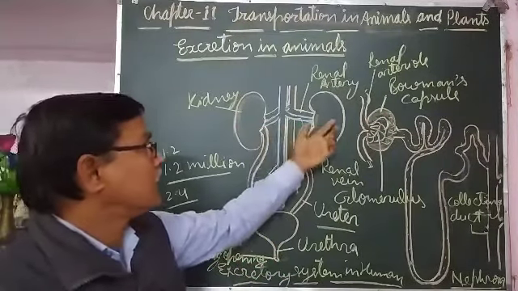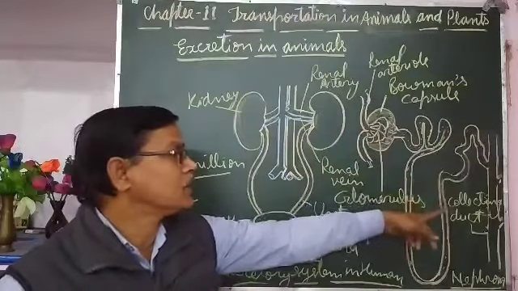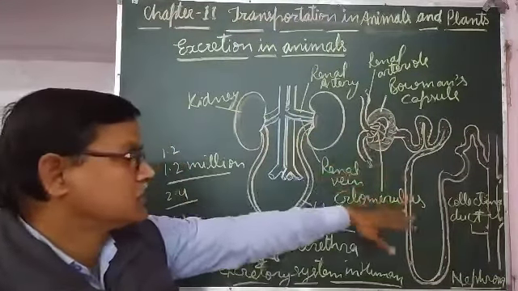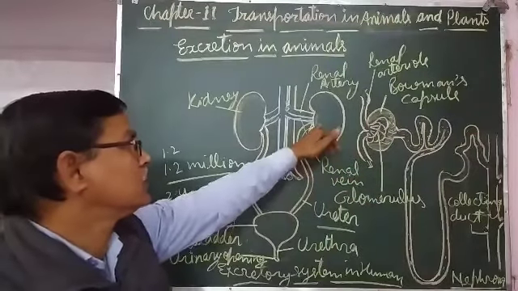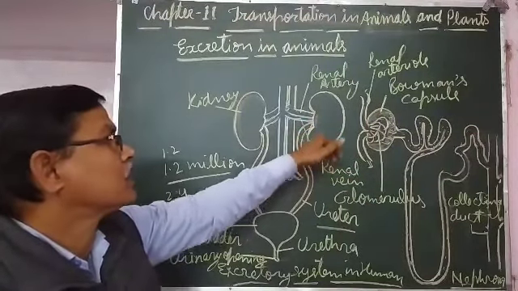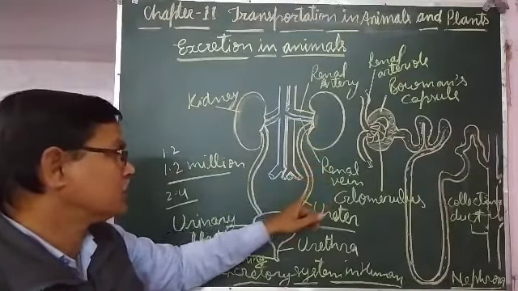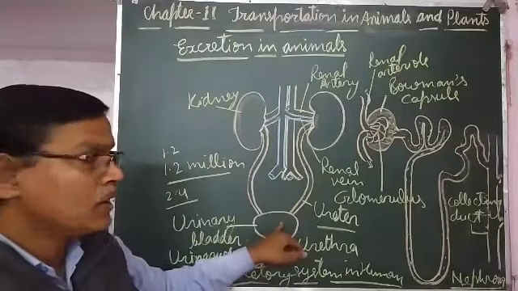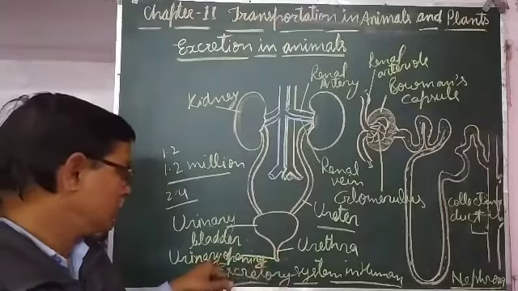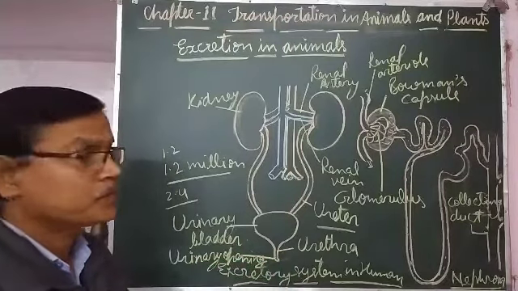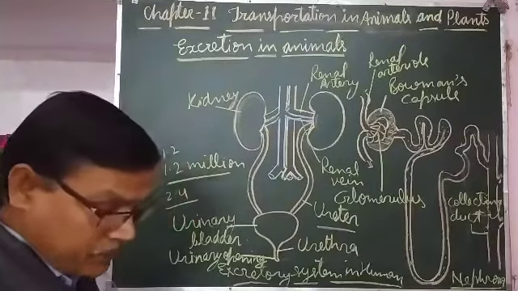After filtration, the urine is collected into the collecting duct, and many collecting ducts join and form a thick tube, which comes out from the kidney carrying the urine. The urine comes through the ureters into the urinary bladder, and from the urinary bladder it is thrown out through the urinary opening by the urethra. So this is how excretion takes place in human beings.